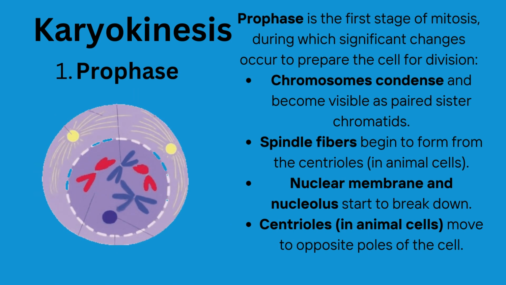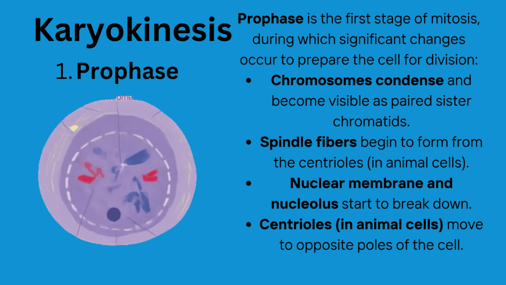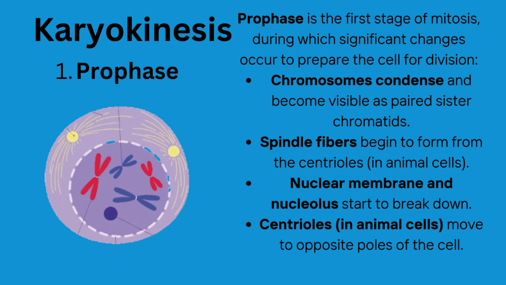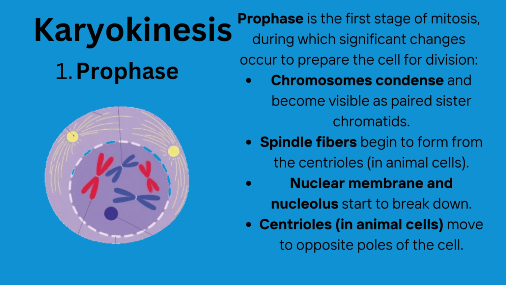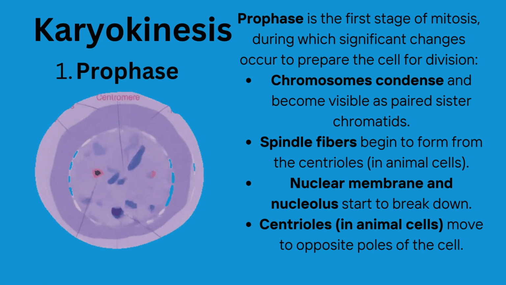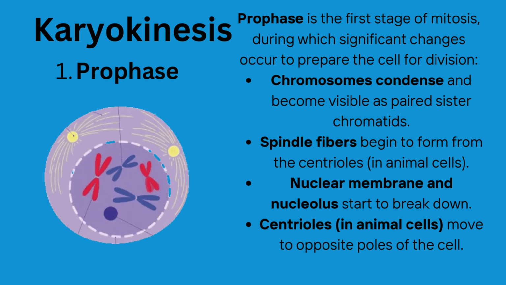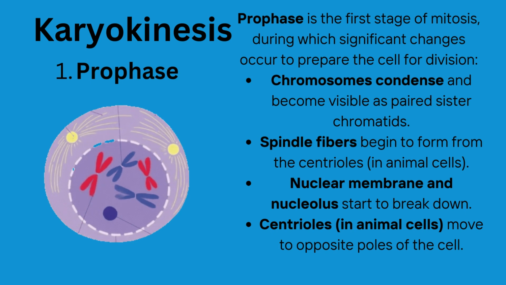Due to duplication, all chromosomes consist of two chromatids. The chromatids of each chromosome are attached to each other at centromere. Nucleus disappears as its DNA is packed into chromosomes. At the end of the prophase, nuclear membrane splits into vesicles which disperse in the cytoplasm.